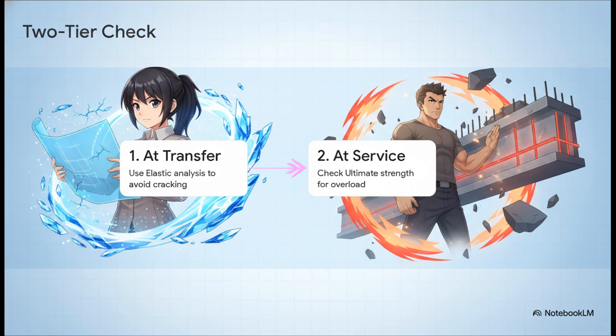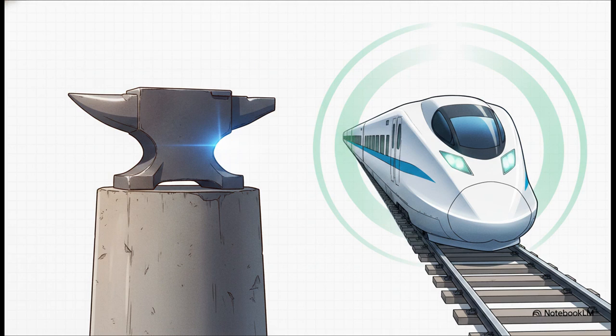Step two happens at service, the final stage, where we check the ultimate strength to ensure it can survive a worst-case scenario overload. So we're really getting the best of both worlds here. We're essentially splitting our engineering worries into two distinct categories that both have to be passed. First up is the ultimate limit state, or ULS. This is your pure safety check. It answers the big question: will the concrete crush or the steel snap under the heaviest possible load?